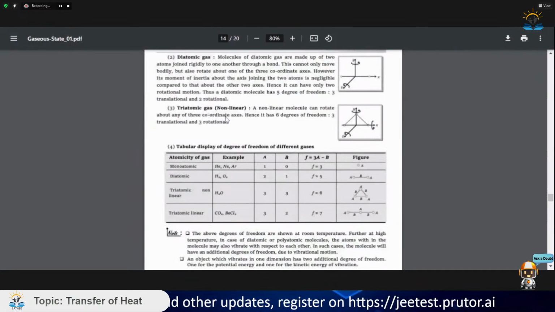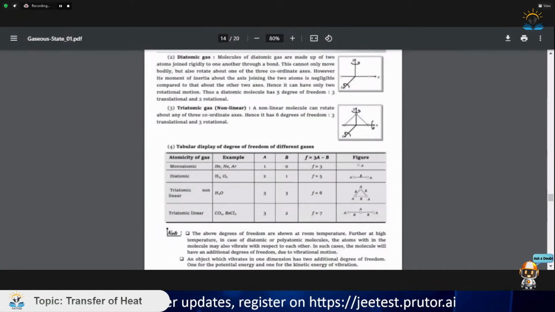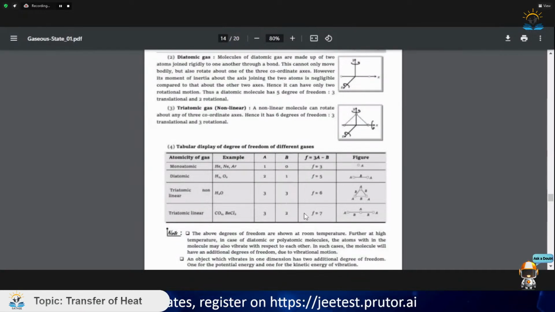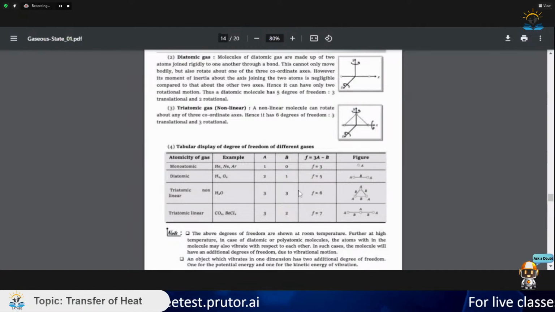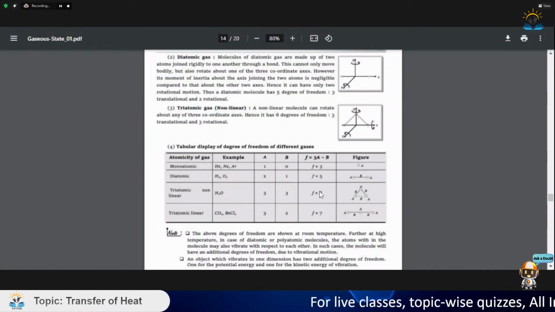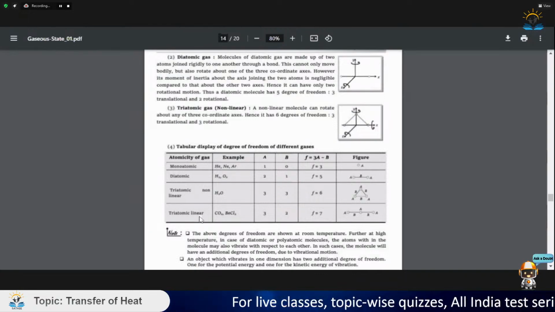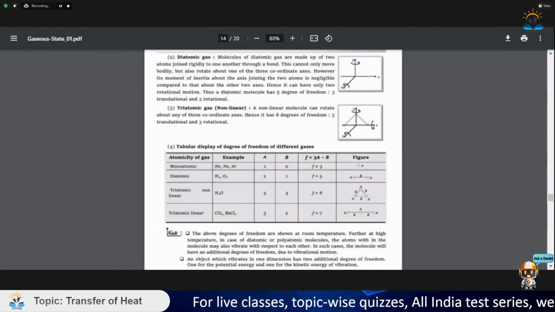Similarly, triatomic gas can have 6 or 5 degrees of freedom depending upon what type of triatomic gas it is. If it is non-linear, then there would be 6 degrees of freedom. If it is linear, then there would be 5 degrees of freedom.